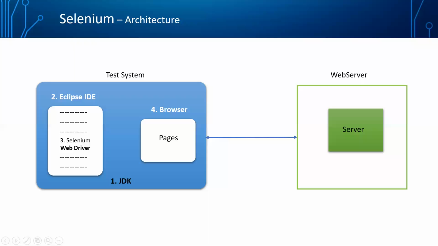So basically, the architecture of how it lies is, once we have JDK, once we have Eclipse, and we have Selenium WebDriver jars configured, and we have a Chrome browser, and for the Chrome browser we have one .exe file. Even that file is nothing but a set of jar files. So you will try to add even that particular jar file.